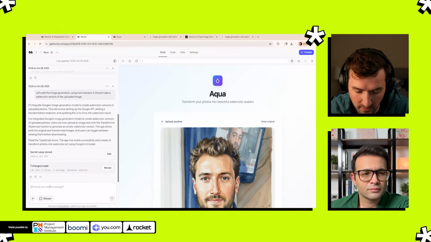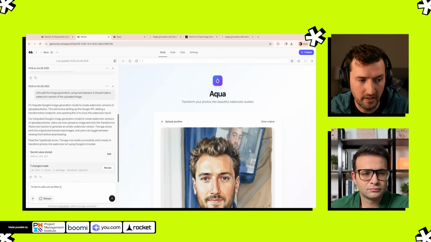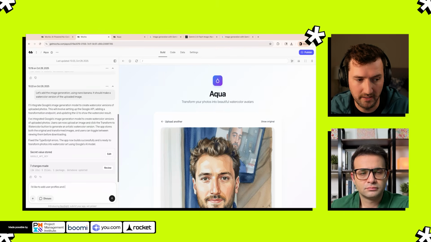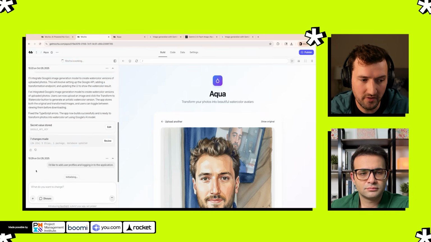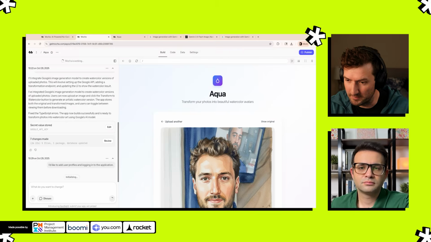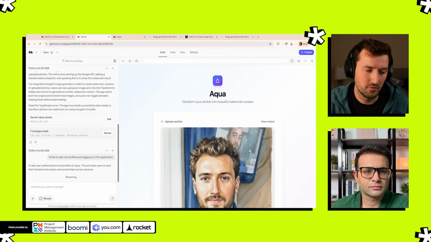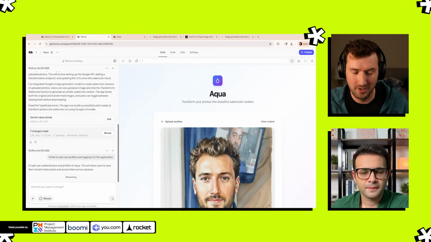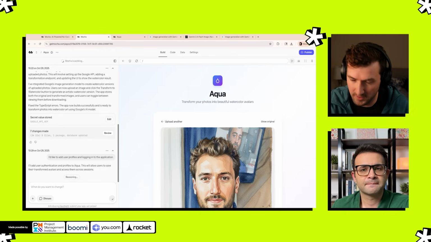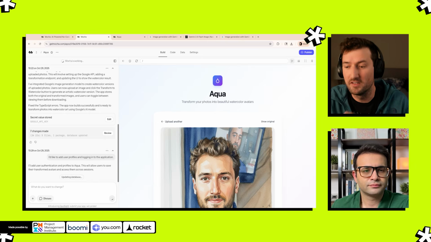So I could just say to Mocha, I'd like to add user profiles, logging in to the application. Notice that I'm purposefully not using words like authentication because we don't want people to have to know these things. Our vision with Mocha is that you understand nothing about how coding works, but you could still communicate with Mocha. I think there's still some work to do, but we're on the right path. And that path is integrating everything.